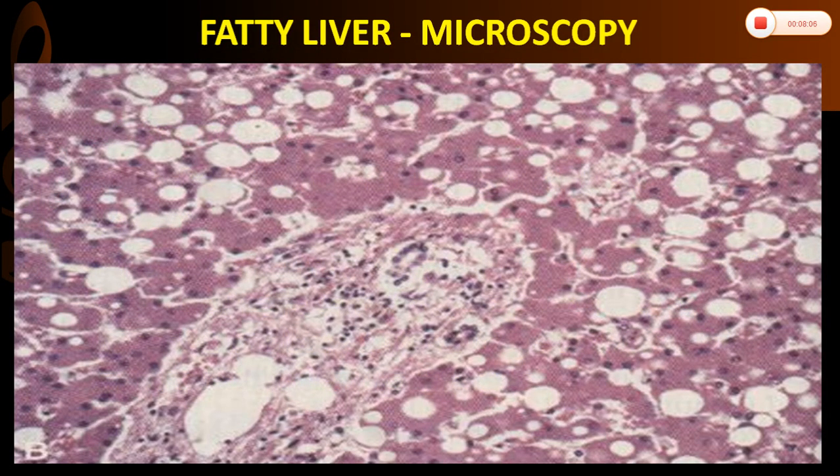This is the microscopic picture of fatty liver. In the center we can see the portal triad, and small lipid droplets are nothing but microvesicular steatosis. Later these will fuse and form a big vacuole. Here you can see this big vacuole, it's nothing but macrovesicular steatosis.